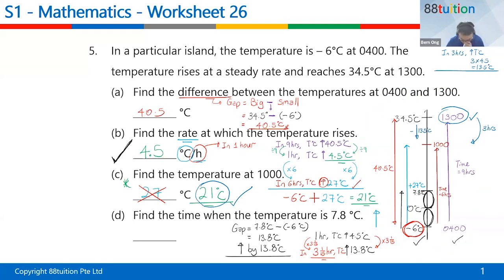In 3 and 1/15 hours, how many minutes is that? It's actually 3 hours, and this 1 over 15 can be written as 1 over 15 hour times 60 minutes. Hour changed to minutes. That will actually give you 4 minutes. Just press your calculator. So it's basically 3 hours and 4 minutes.